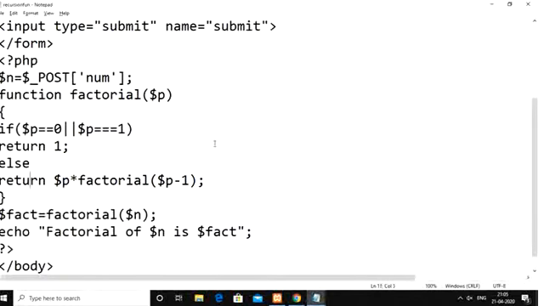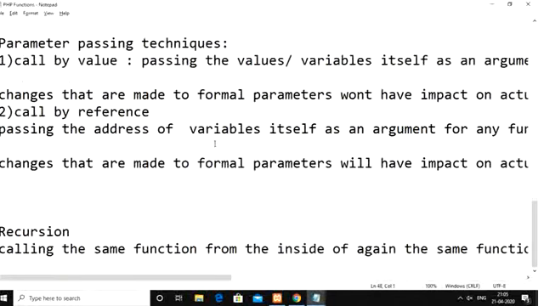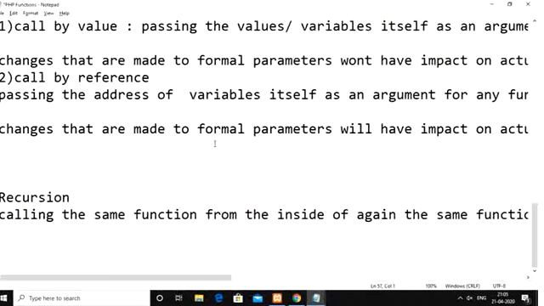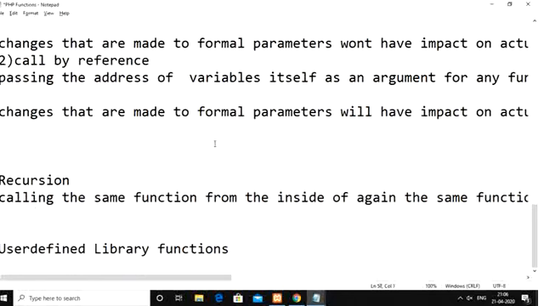Okay. So the last concept that we have to discuss is actually user defined library functions. Generally library functions are nothing but predefined functions.